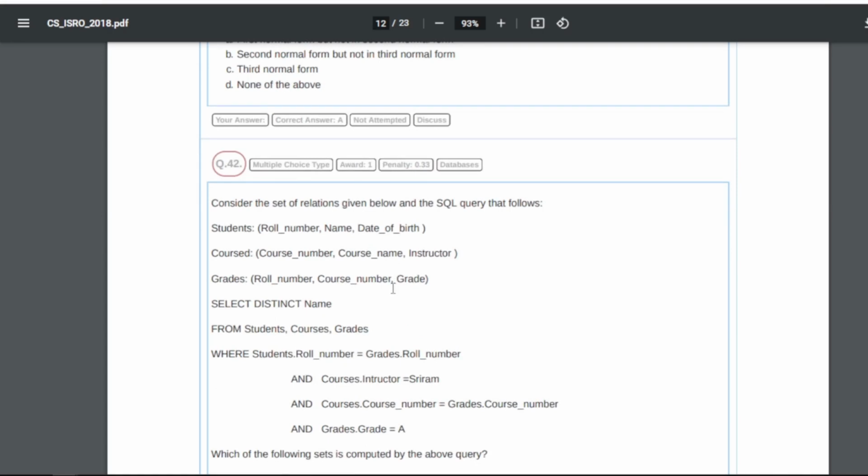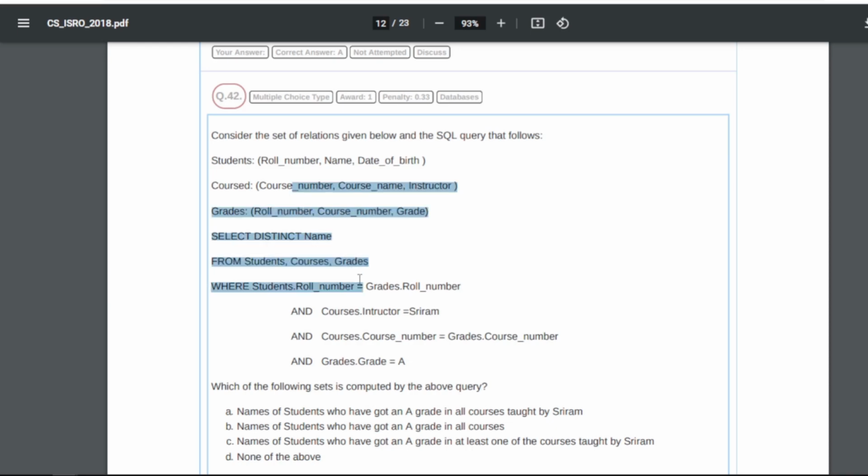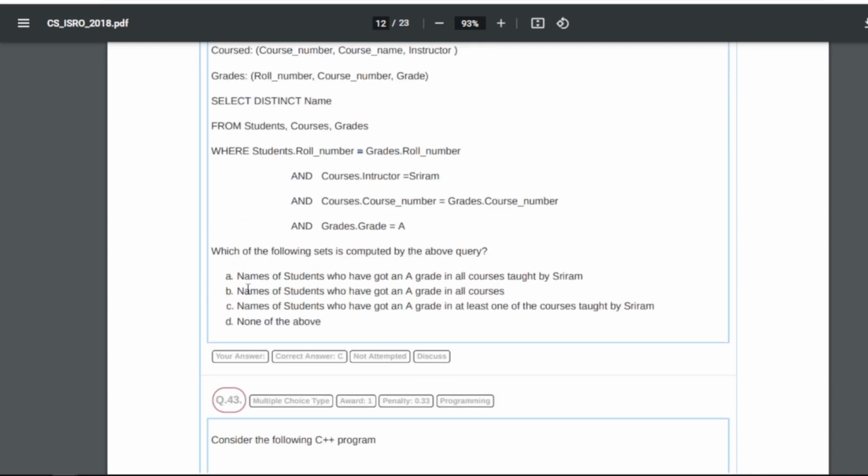42 is consider the set of relations given below and the SQL query that follows. These are student, course, grade. Now there is a query, right? It is asking which of the following sets is computed by the above query. So for this our answer is C, that is names of students who have got an A grade in at least one of the courses taught by Sriram.